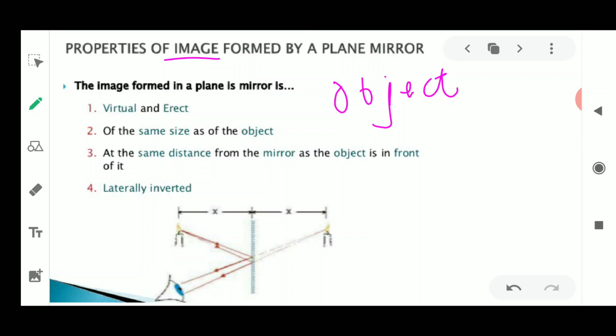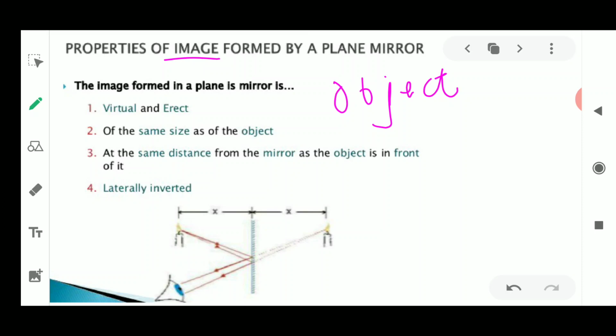Reflection is something we know when we look into the mirror. We find that we are seeing ourselves in the mirror, though we are not actually on the other side of the mirror. The person standing on the other side of the mirror is our reflection. This reflection is known as the image. It looks the same as our face looks, so it is the image of our face. That is how the image is formed in the plane mirror. Now what are the properties of this image which is formed in the plane mirror?